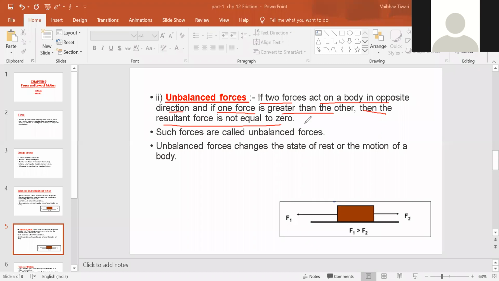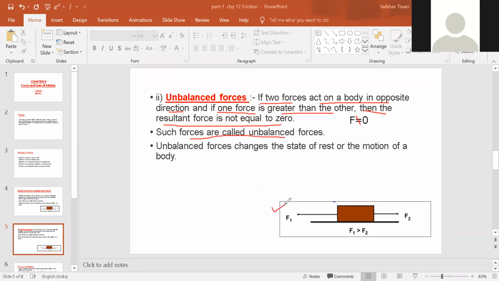Or we can say that if the resultant force F is not equal to zero, then the forces acting on the body are unbalanced forces. Such forces are called unbalanced forces.